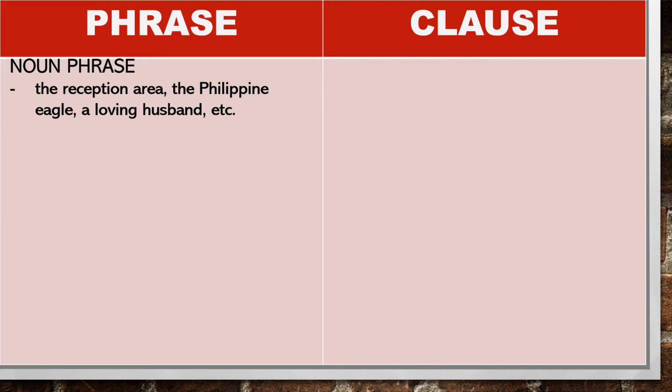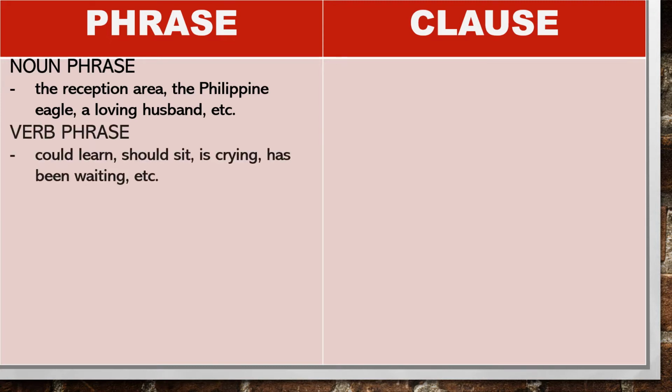It's an animal. A loving husband. It's a person, etc. It may also be a verb phrase which talks about an action or a state of being. For example, could learn, should sit, is crying, has been waiting, etc.